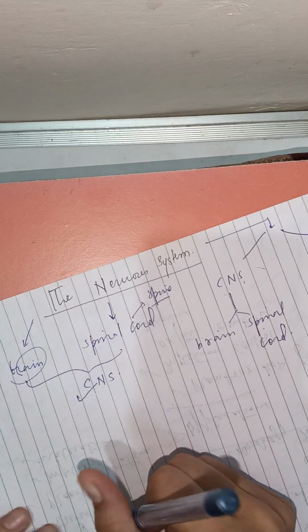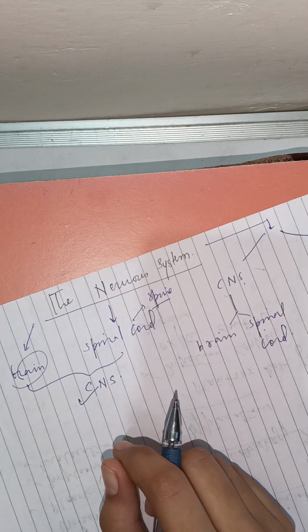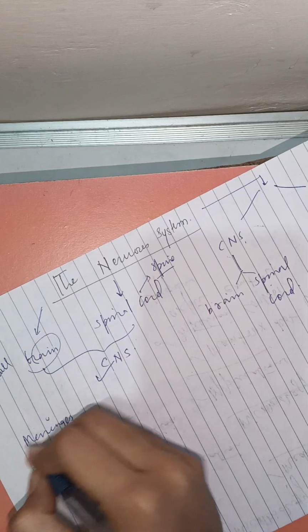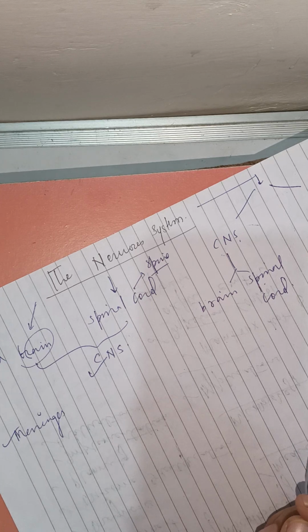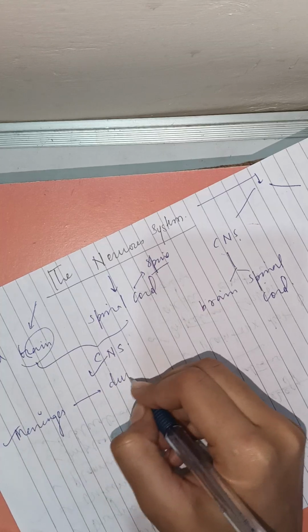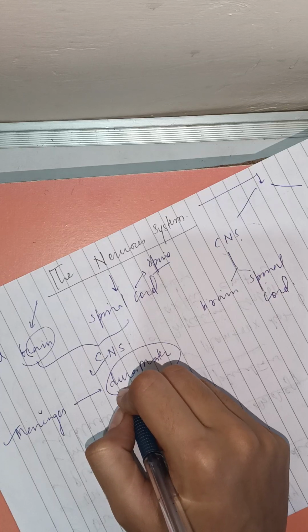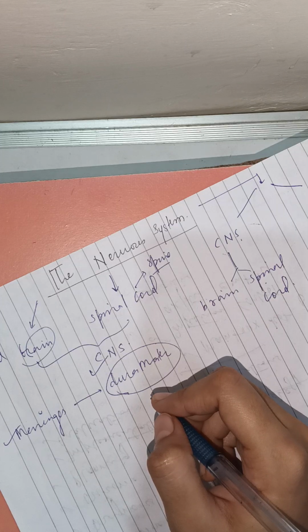These are the most important parts of the human body. They are very delicate structures, hence they are protected by bone and covered with the help of meninges. Meninges are three thin membranes or soft tissue layers that protect the CNS, called the dura mater, arachnoid membrane and pia mater.